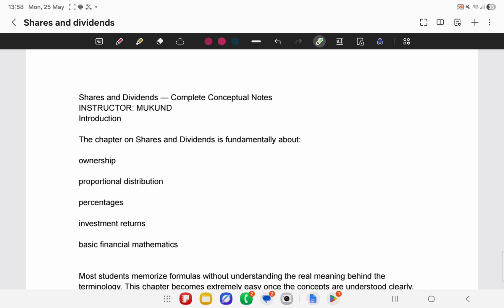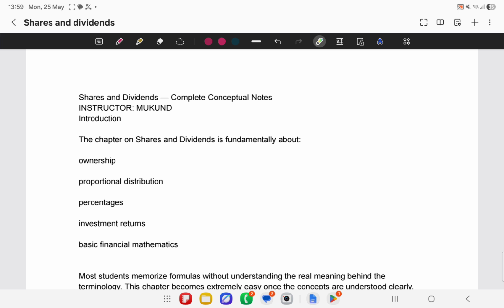The three chapters, GST, banking and share and dividends, comprise a tiny percentage, not a very big percentage, but these are scoring chapters, including this one. Many people prefer GST and banking because they are easier, but this is also an easy chapter with some nuanced concepts if you understand it clearly, because this chapter comprises two things.